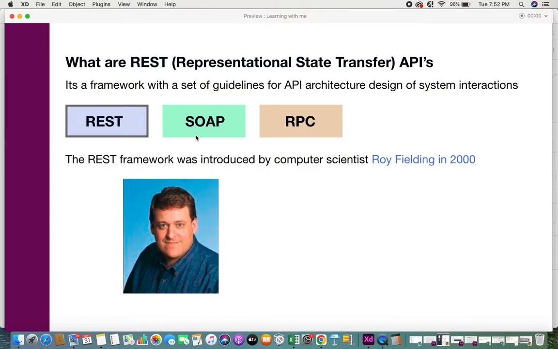Apart from REST, there are other architectural API types, which are SOAP and RPC. The REST API was introduced by a computer scientist known as Roy Fielding in the year 2000. He was the one who introduced this entire framework.